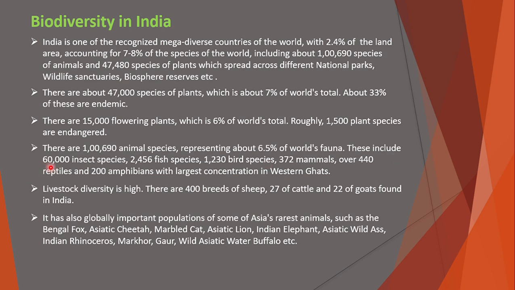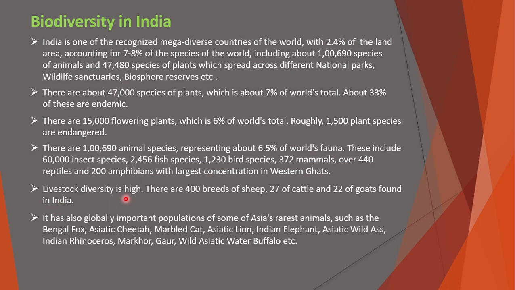These include 60,000 insect species, approximately 2,500 species of fish, 1,230 bird species, 372 mammals, 440 reptiles, and 200 amphibians, with the largest concentration in the Western Ghats. So different species of insects, birds, mammals, fish and reptiles are found in large concentration in the Western Ghat area, in the southern part of India, in the Nilgiri and Anamalai region.